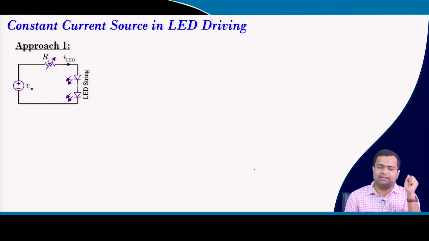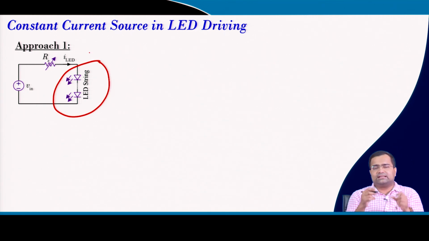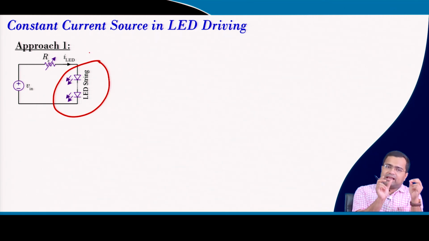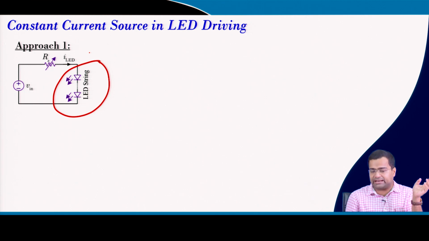Now, for LED driving, we can connect this LED string, this is my LED string, to a power supply with a series resistance, and adjust the resistance value so that the current through the LED is maintained.